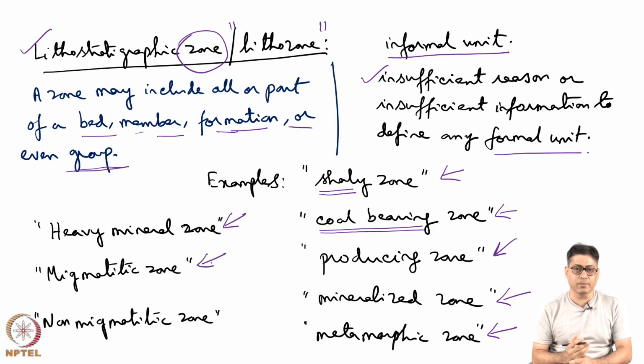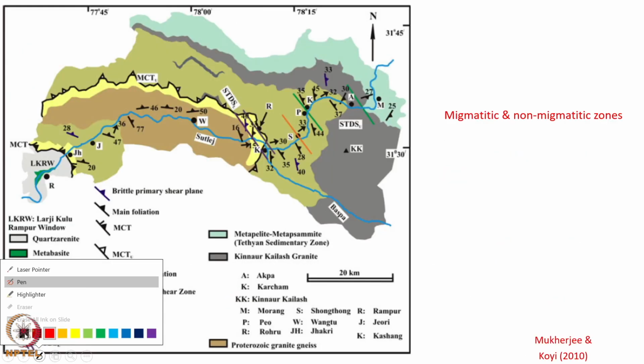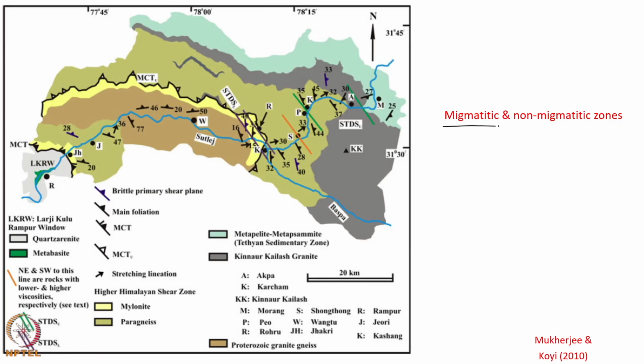Migmatic zone, what is a migmatite? It is a mixed rock. It is neither fully igneous nor fully metamorphic. There is a pre-existing rock where hot igneous melt comes and partially metamorphoses the rock. The light colored part is the leucocratic part of the migmatite, which is dominantly of quartz and feldspar, and there is a melanocratic part which can be dominated by amphibole, biotite, etc. There can be a non-migmatic zone also. Let us give an example of migmatic and non-migmatic zones.